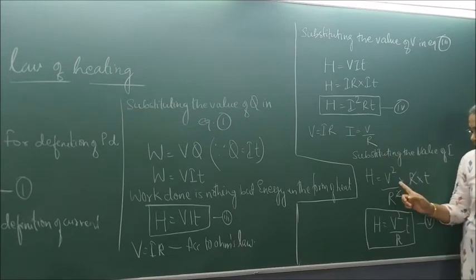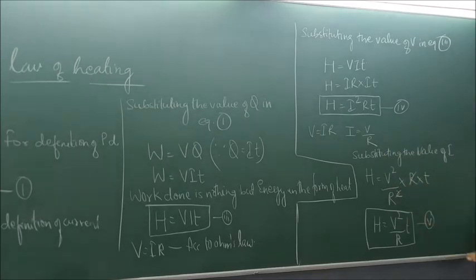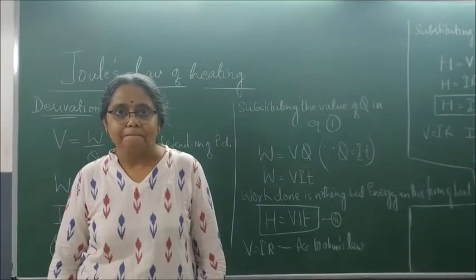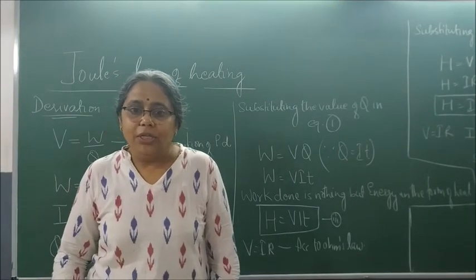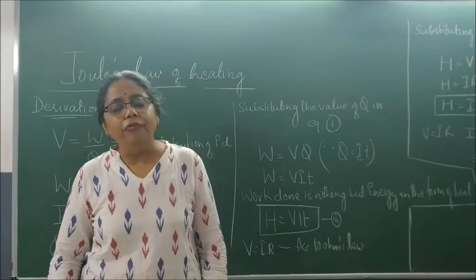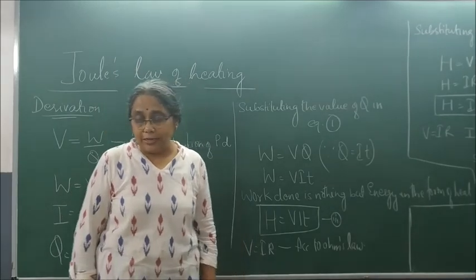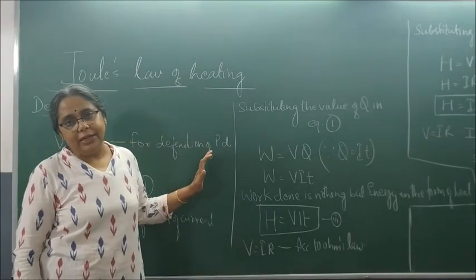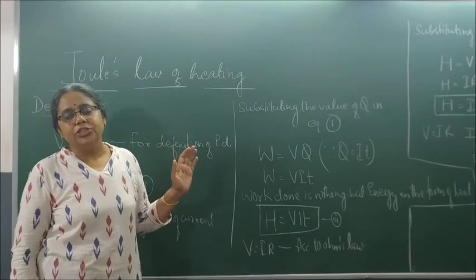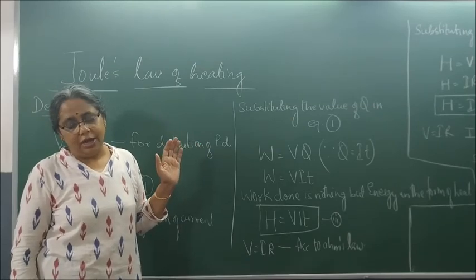H is equal to V square by R into T. Please write this. This is a very important derivation. So this is our derivation of Joule's law of heating, a mathematical derivation to prove that H is equal to I square RT.